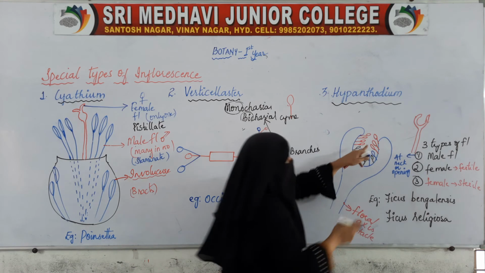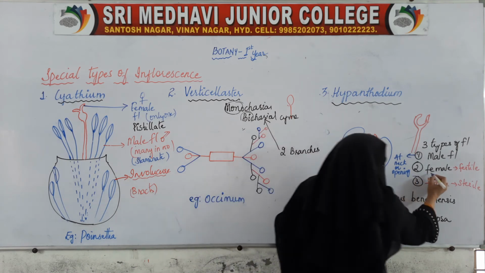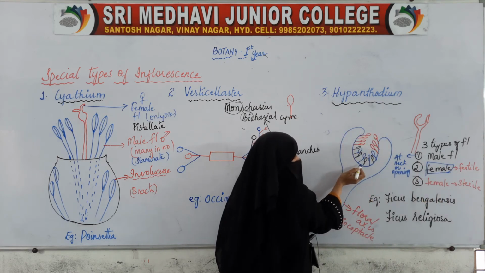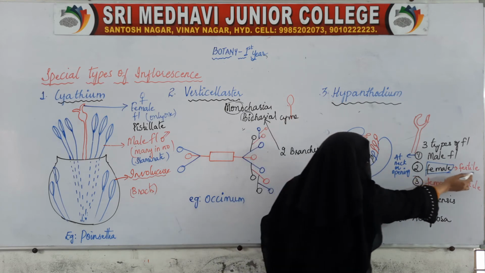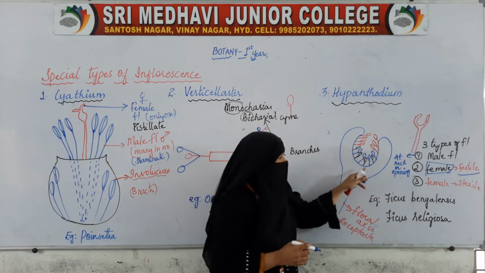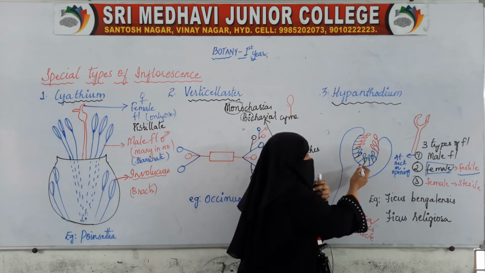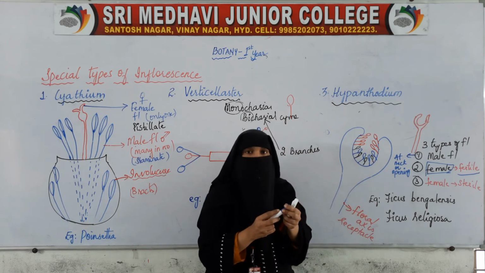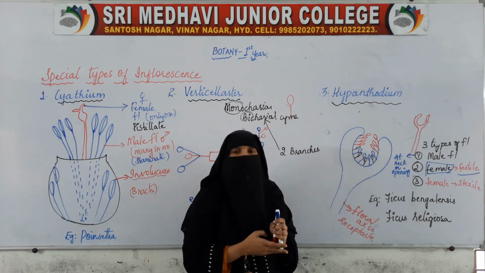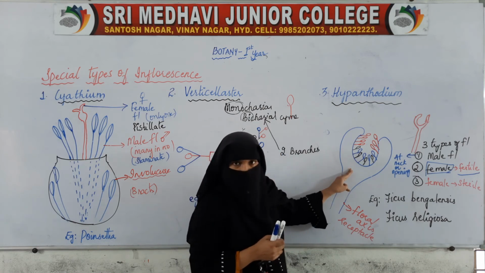And these blue ones, down here, are the female flowers which are fertile. In between the male flowers and the fertile female flowers we find these black color flowers. These are the female flowers which are sterile. Three types of flowers will be there on this receptacle.